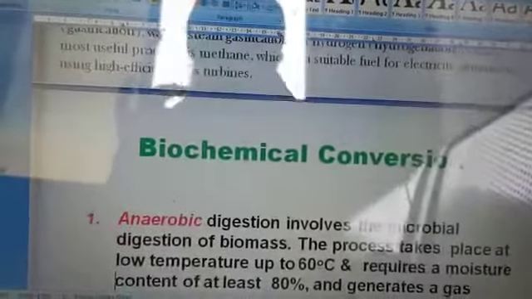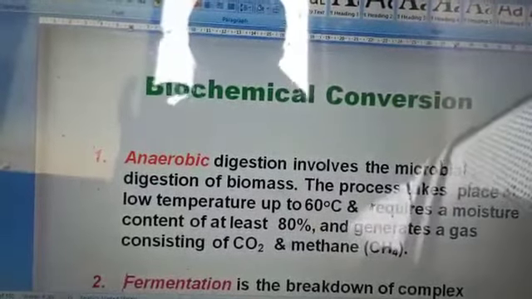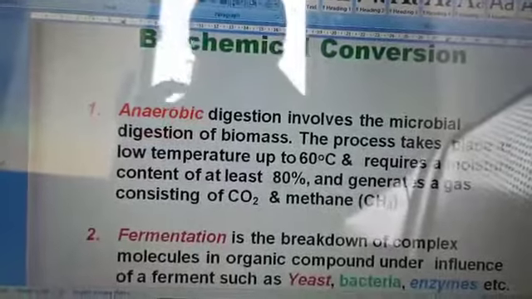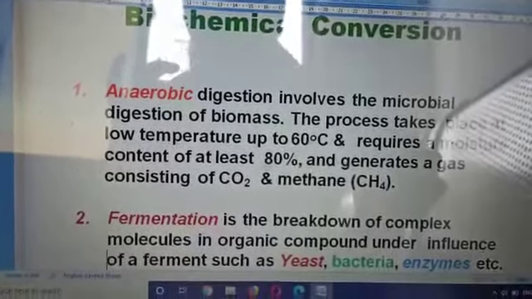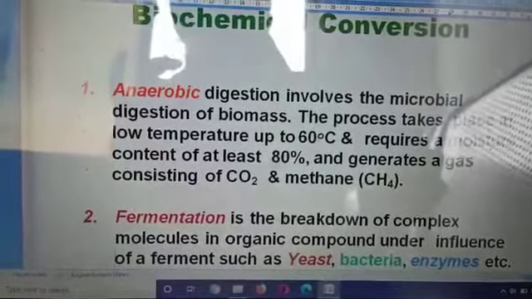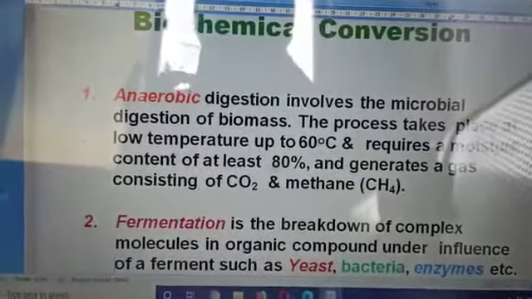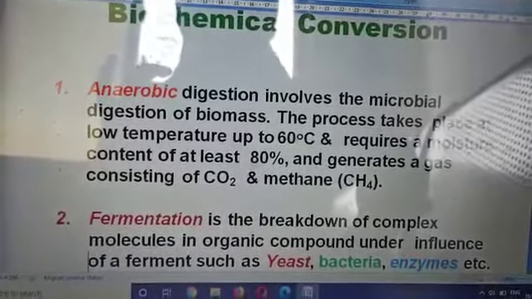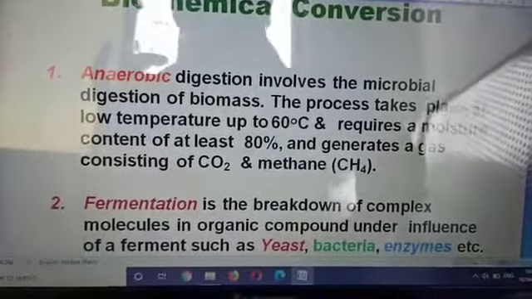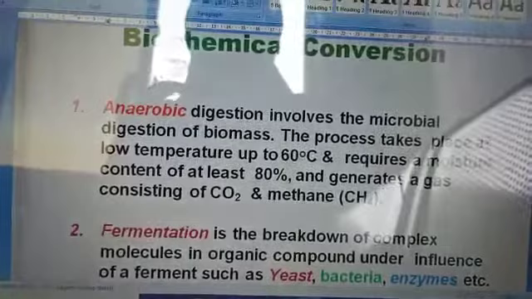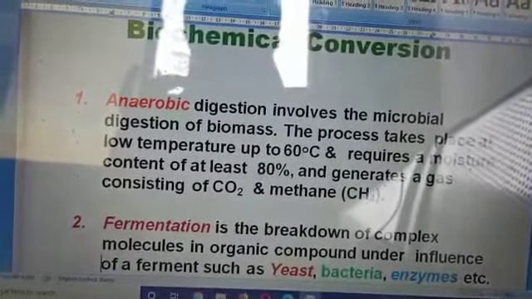So when coming to biochemical conversion, we should speak about the two important concepts, anaerobic and fermentation. You people have heard about these terms earlier also. Even if you want to digest a component internally, the internal chemicals are digested. If the digestion involves microbiological digestion of biomass, that requires a low temperature of up to 60% and moisture content of 80%, to generate a gas.